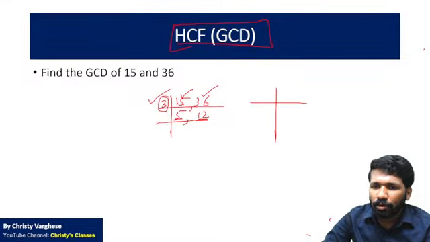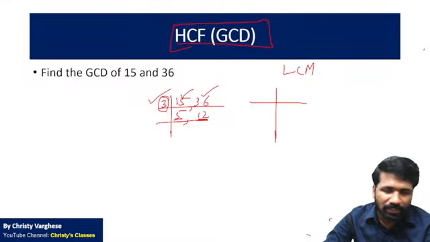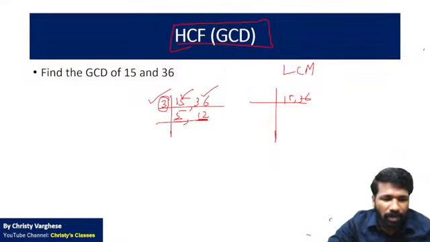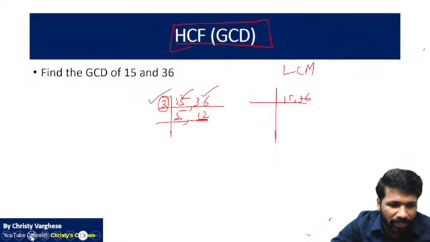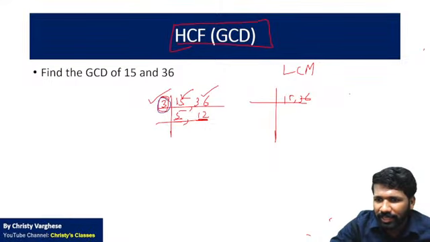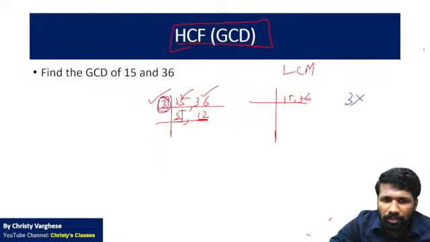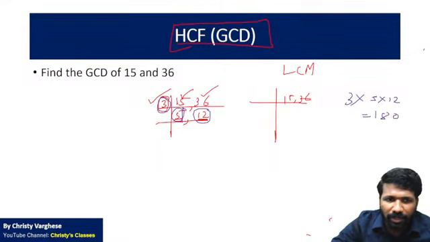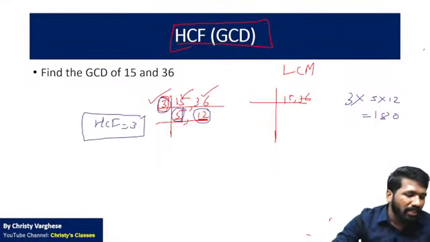Now the same thing, how to find LCM, I will tell you fast. 15 and 36, you don't have to do the same way again, I already have shown you here. So 3 is the common factor. Write that 3, and now multiply these co-prime numbers 5 and 12 also. 5 into 12 is 60, 60 into 3, 180 will be the LCM. Did you understand? In school days you have learned this, but in case you have forgotten, I am trying to make you ready for any chapter.